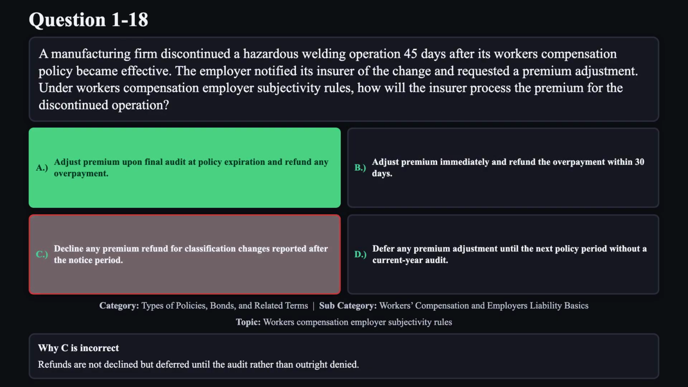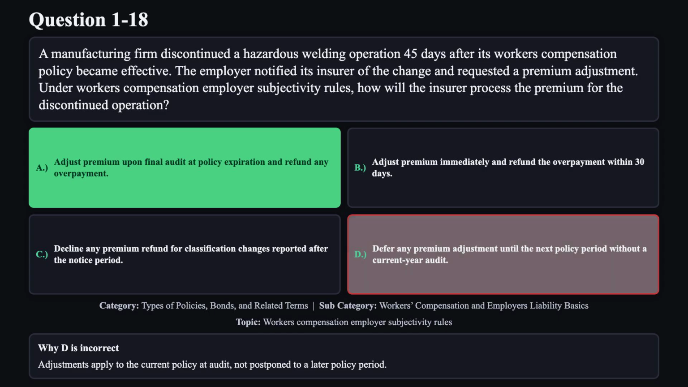Reason C is not correct. Refunds are not declined but deferred until the audit rather than outright denied. Reason D is not correct. Adjustments apply to the current policy at audit, not postponed to a later policy period.